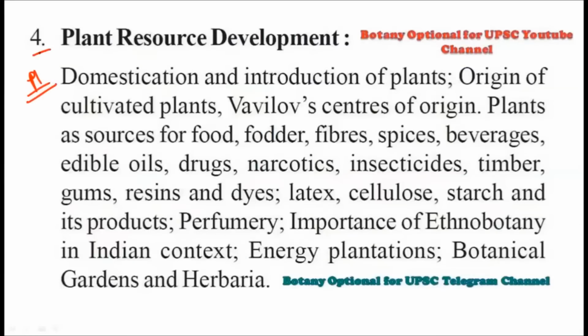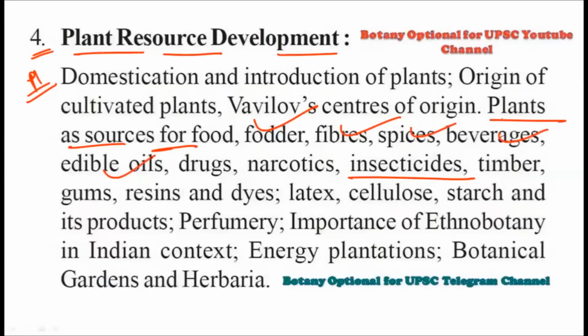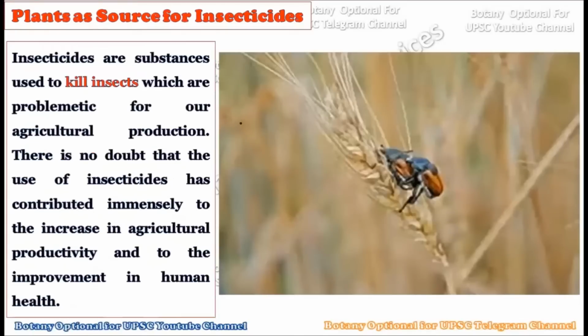Okay, now see, this is your syllabus. We are dealing with Paper 1 and chapter number 4, that is plant resource development, and we are studying plants as sources for insecticides. Okay, we have completed fodder, fiber, spices, beverages, then edible oils, drugs, narcotics, and now we are going to study insecticides.